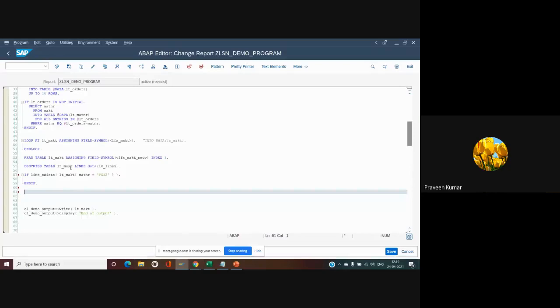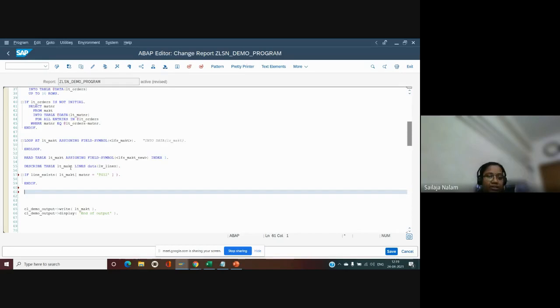Sorry Shailaja, before we go ahead, I have one small question. Just now, one of the guys was raising an issue: when you use line exists, it was consuming more time as a performance issue. What did he do? He created a table with the data statement upfront, with the sorted table type. Yes, we have to have a sorted table declared with the key. We mention the components of it in the key, the unique key. Then he made use of line exists, or we can make use of value statement and table expressions. All of them will be supporting sorted tables or hashed tables because we don't need to have binary search explicitly in that case.